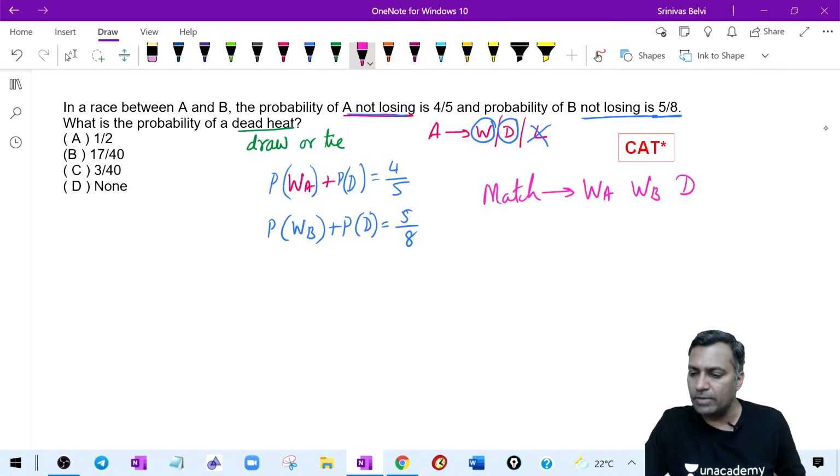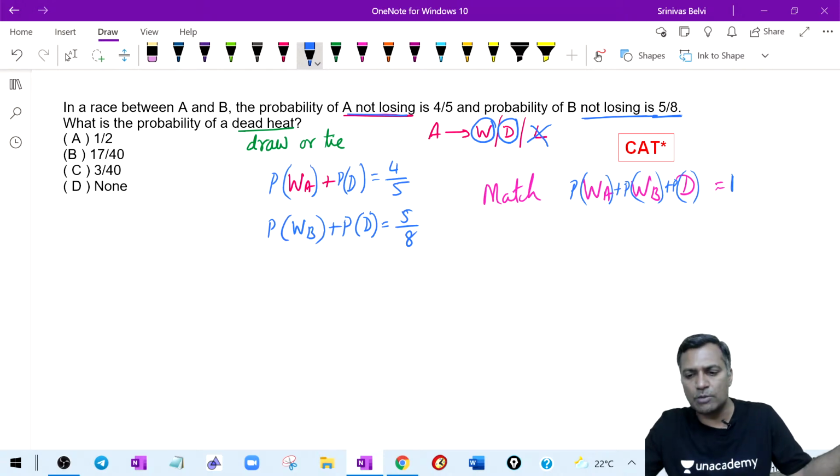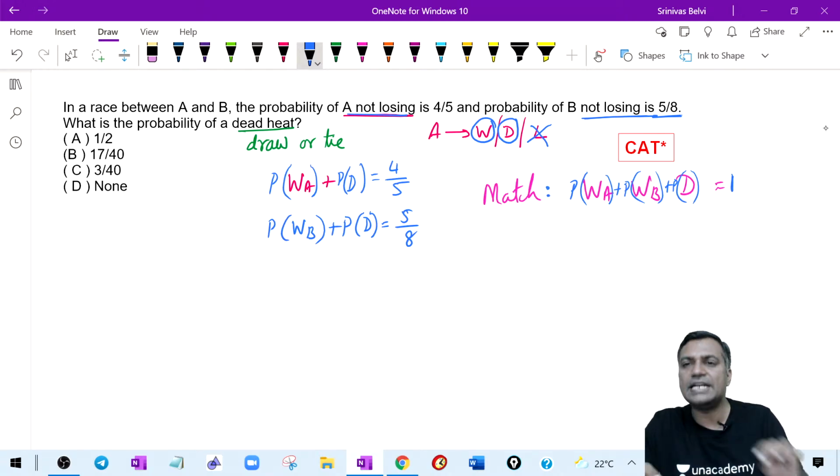Now these three probabilities together is 1. Of course, there is a P, guys. If you want to complete this thought, please write P here. Probability of A winning or probability of B winning or probability of a draw, together is what? 1. That's it. That's a total probability in a match. Total probability is 100%, which is nothing but 1. This is what is 1.